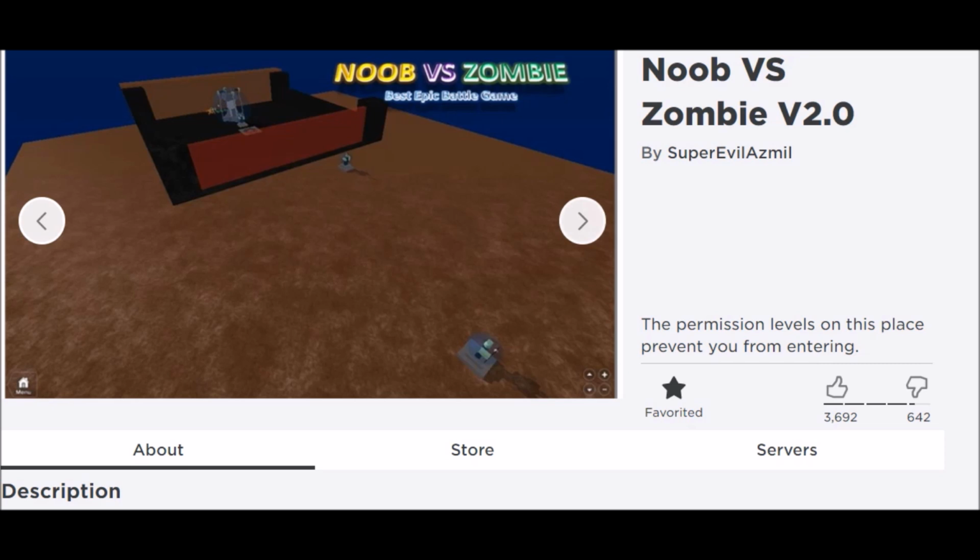And there would be NPC noobs and NPC zombies that would actually be fighting each other. And you could actually summon bosses to help you fight as well. That was amazing. That was an amazing thing, that you could actually summon bosses to help you fight. So if the other team summoned a boss, you were pretty screwed. But if you summoned a boss, it was very helpful.